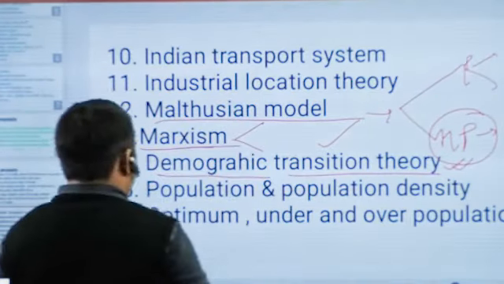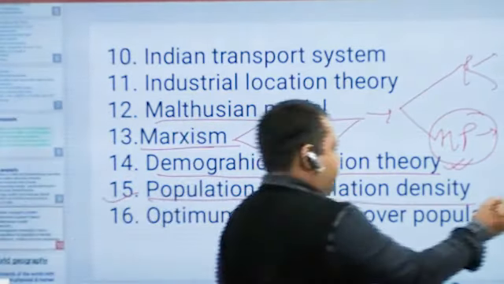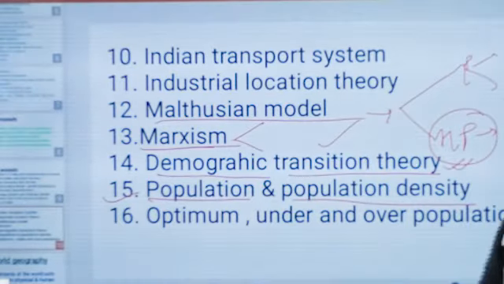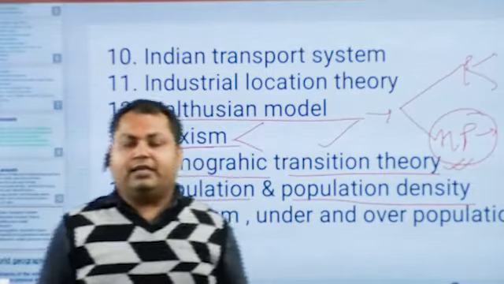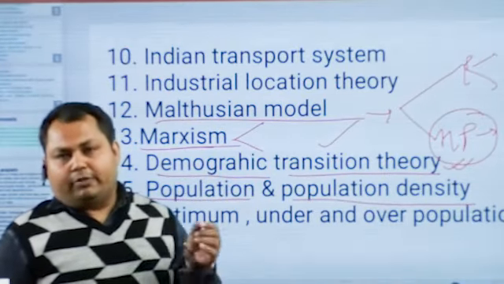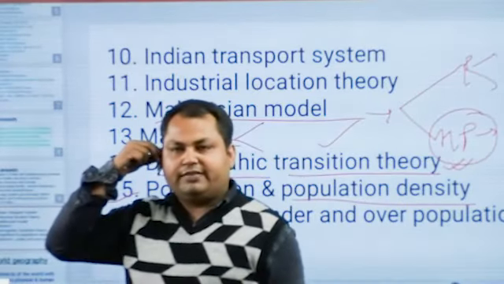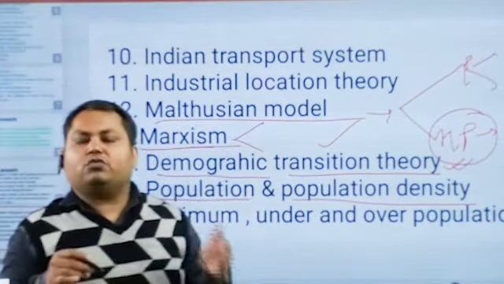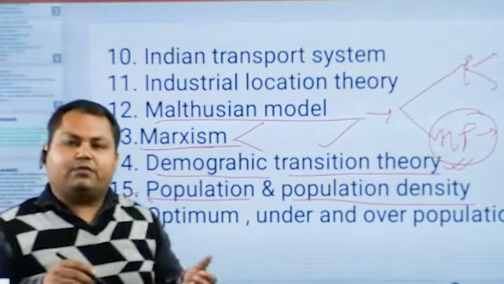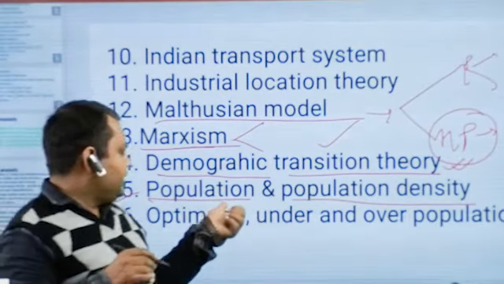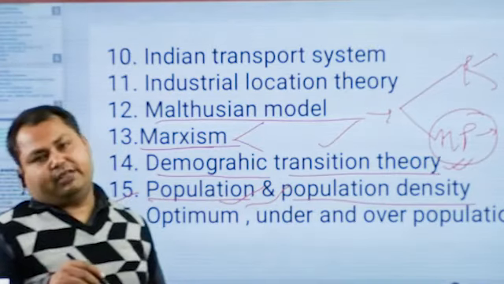The 15th topic is related to population and population density. What is population? The number of people residing in a unit area at a specific time. And population density is the number of people living per unit area, or per square kilometer. This will help us understand the population and population density of India as well as the world.